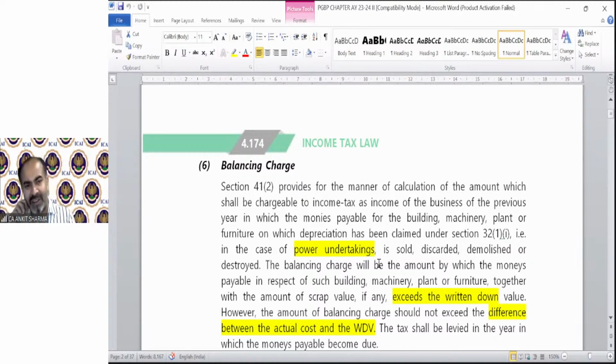And what is the balancing charge? Balancing charge is nothing but profit on sale of power generating units. That's it. As terminal depreciation was the loss on sale of an asset, this is the profit on sale of an asset. But in this case, we need to compare 2 things, profit and one more thing. Then we'll find out the balancing charge. Let's see if there is any query.